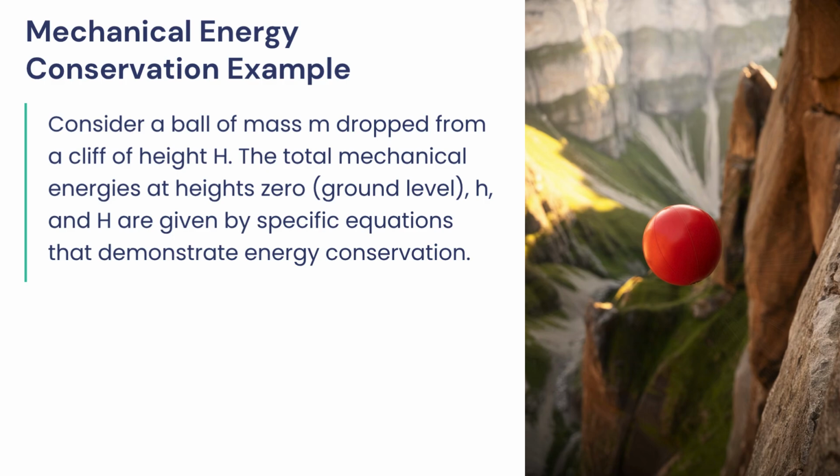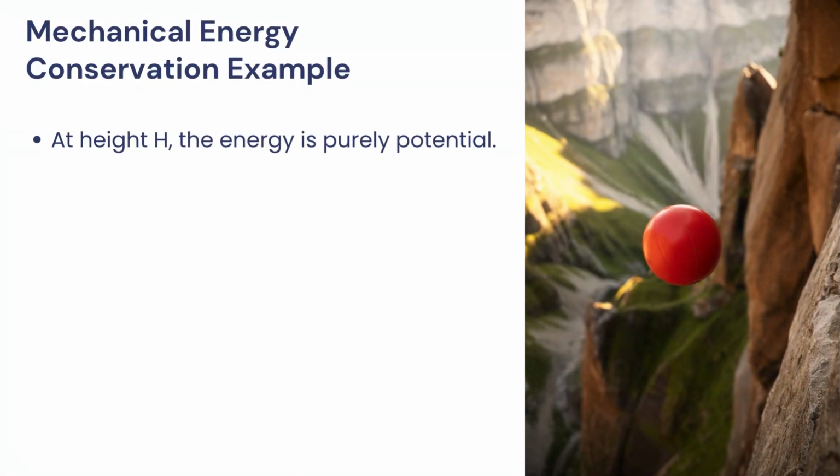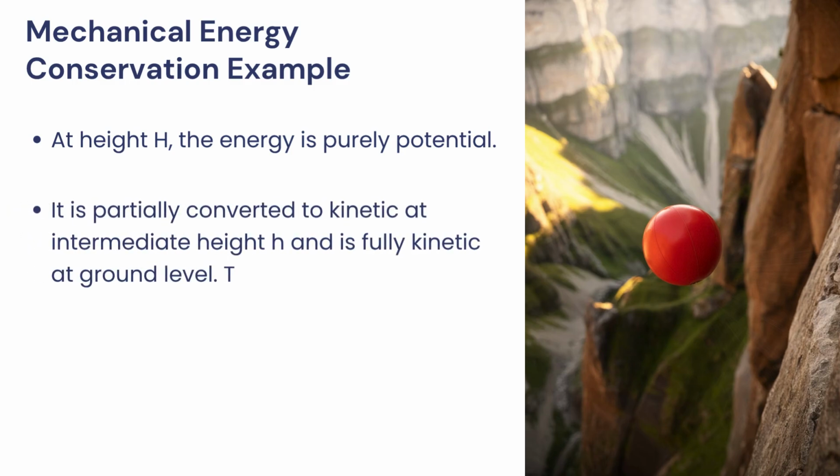The total mechanical energies at heights 0 (ground level), h, and intermediate height are given by specific equations that demonstrate energy conservation. At height h, the energy is purely potential. It is partially converted to kinetic at an intermediate height and is fully kinetic at ground level.